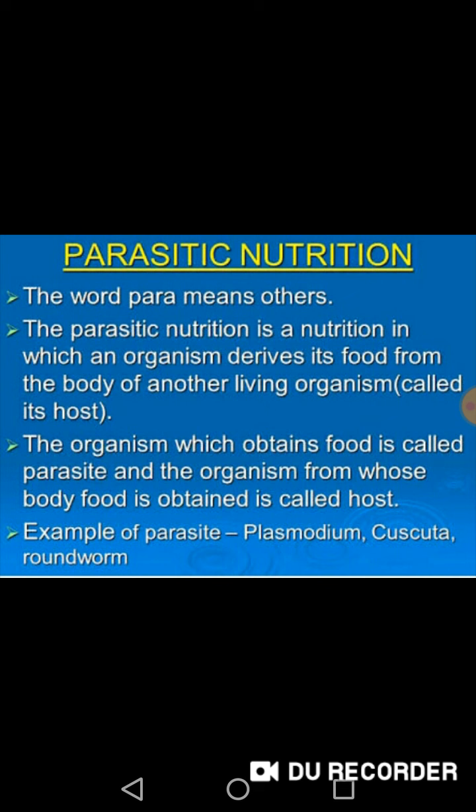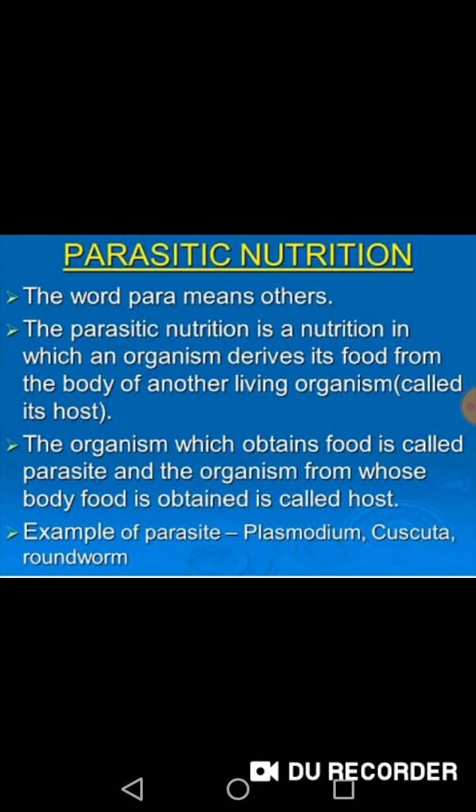We can also take mosquito, leeches, etc. Let's take the example of a mosquito here and learn. Mosquito falls under the category of parasitic nutrition. Here, the mosquito takes food from our body, so we are the host.